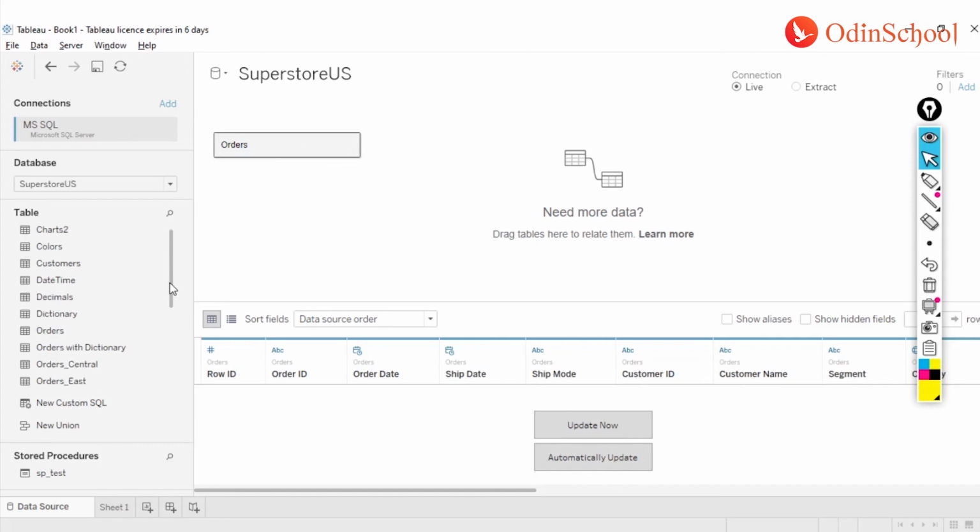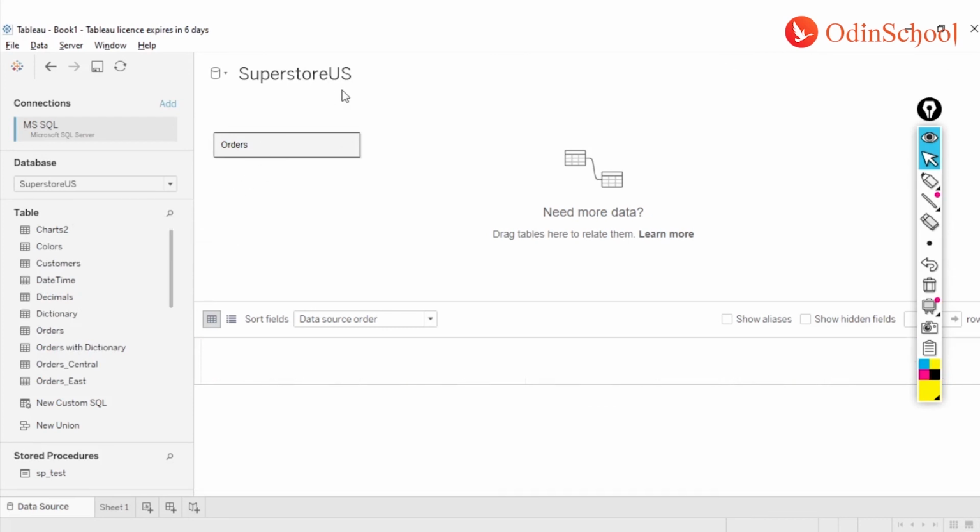Now in case you need the entire table, we can just drag and drop it over here. But let's say I want a part of that table. I do not want the complete table, I just need a part of it. And when I say part of it, it can be a vertical chop of your data, or you can chop off your data in the horizontal fashion as well. I'm so sorry, in the horizontal or in the vertical fashion.